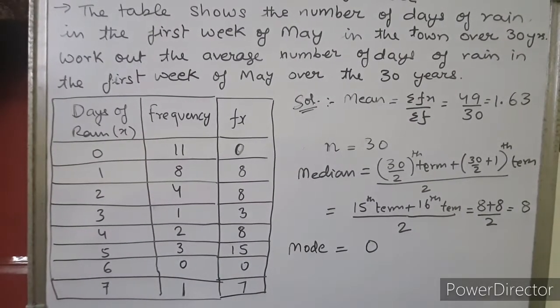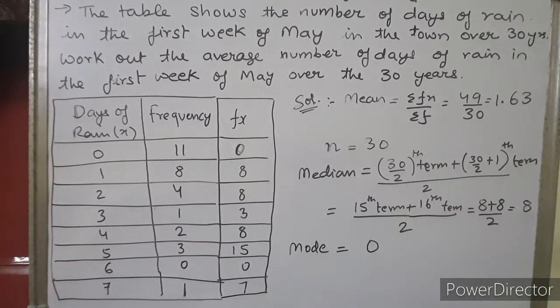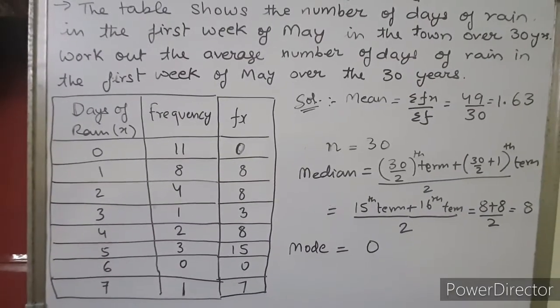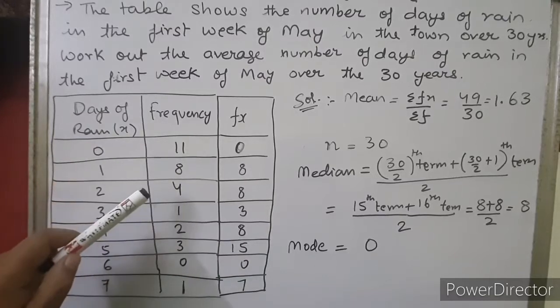Now let's see a sum. In this sum it is given that a table shows the number of days of rain in the first week of May in the town over 30 years. The question says work out the average number of days of rain in the first week of May over the 30 years. In the table, days of the rain and the frequency are given.